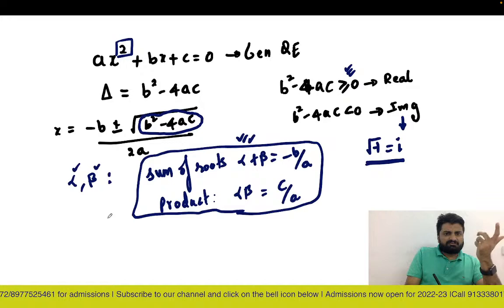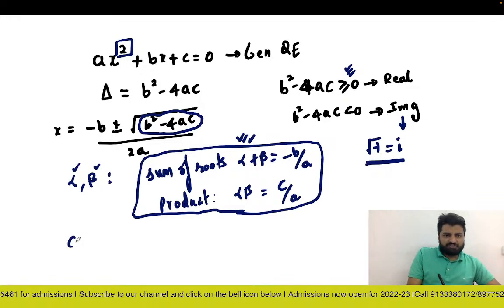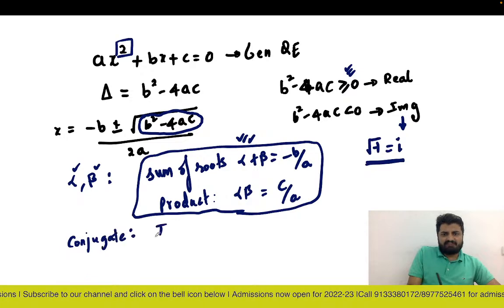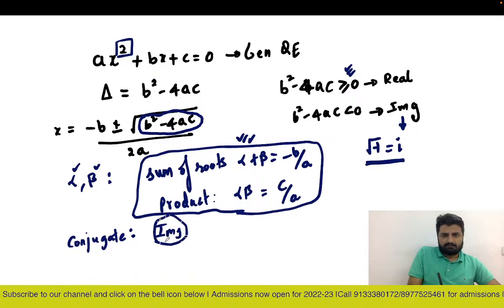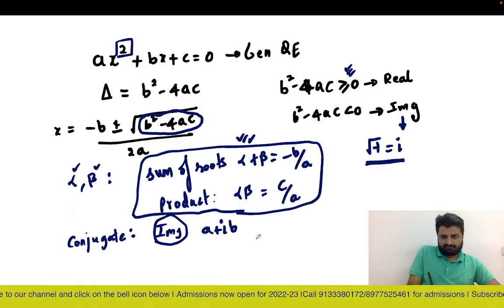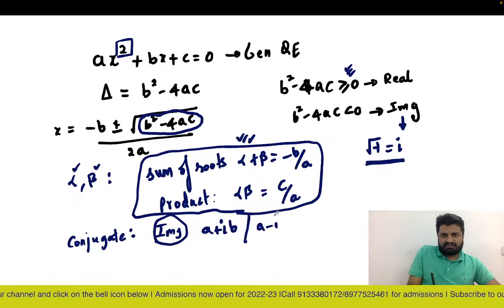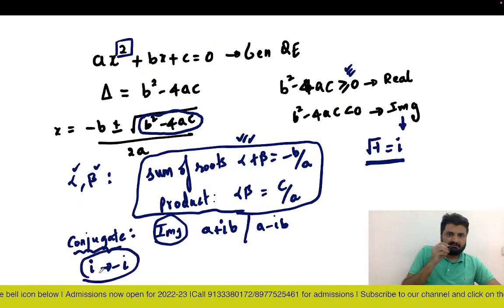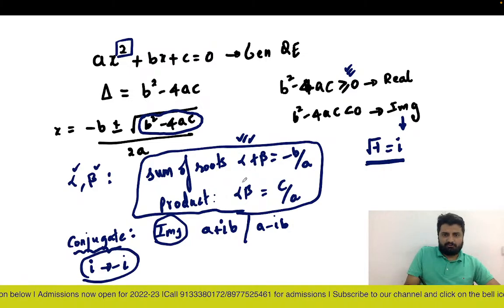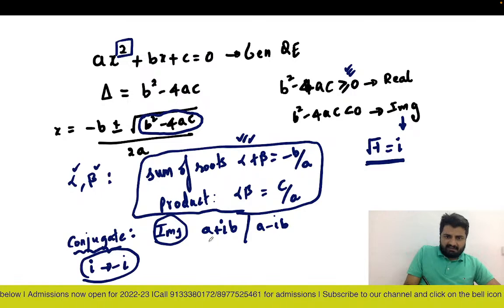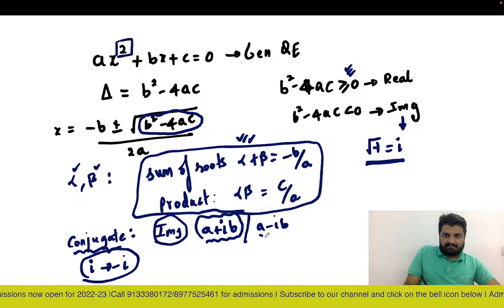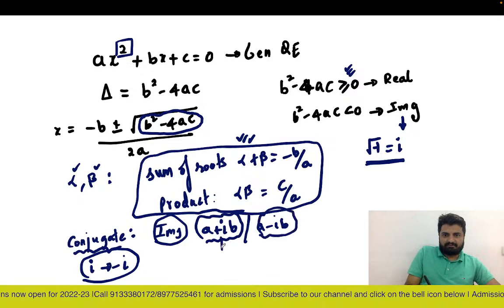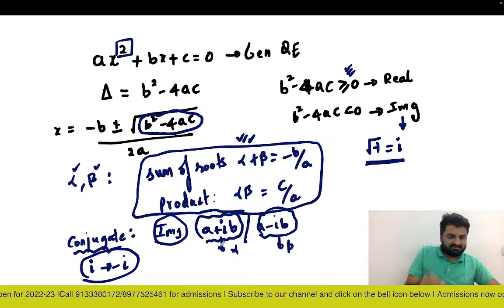One more thing you need to know is, suppose you have conjugate numbers. So this is the conjugate concept. Suppose you have imaginary roots. If you have a plus ib as one of the roots, the other root will be its conjugate, which is a minus ib. So conjugate is nothing but if you replace the imaginary part with minus i. If you replace i with minus i, you will get the conjugate basically. So if they give you in the question a plus ib is one root, we can automatically write a minus ib is the other root. So if this is alpha, this becomes beta, or if this is alpha, this becomes beta.